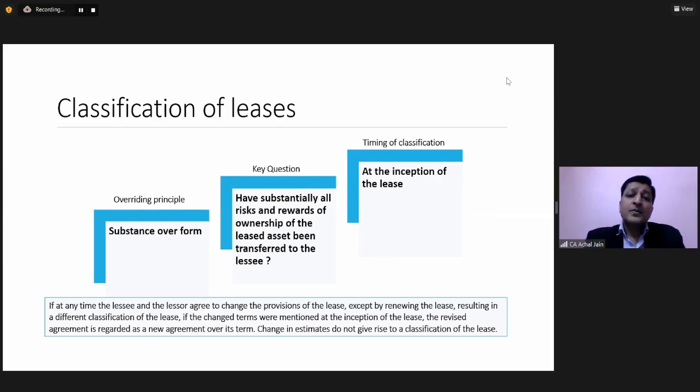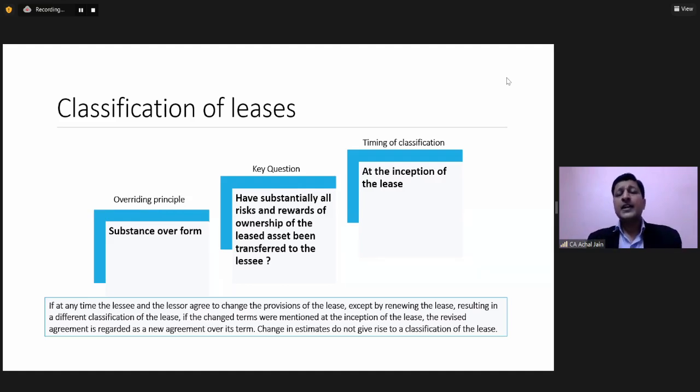Now, some of the things which Indian GAAP requires us to look at: the assessment of finance lease has to be done at the time of inception of the lease. Secondly, even though Indian GAAP also gives us these indicators for the assessment of finance lease versus operating lease, we need to understand that those are only indicators. Indicators are not an exhaustive list.